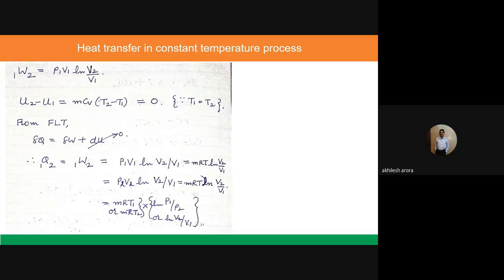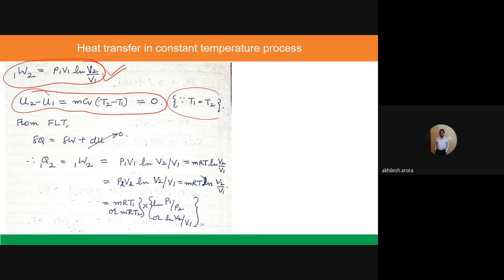Now what is the value of W for the constant temperature process? W is given by this particular equation: P1 V1 log natural V2 by V1. And U2 minus U1 is 0 because T1 is equal to T2. Once again applying the first law of thermodynamics, delta Q is equal to delta W plus dU, and dU is 0. So we are left with Q1-2 is equal to W1-2.